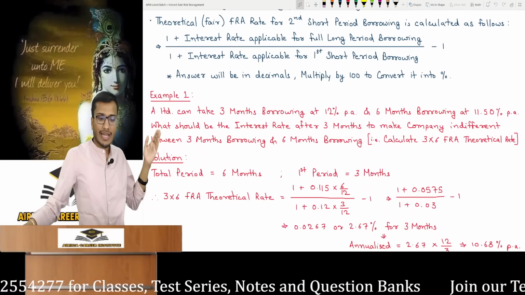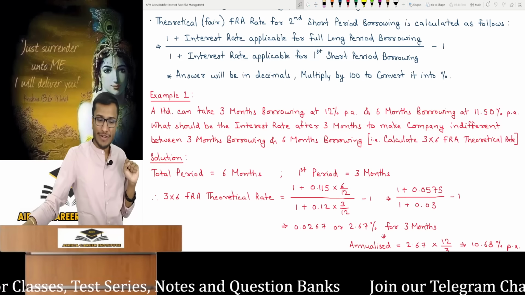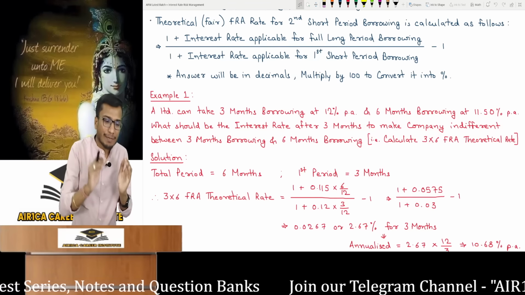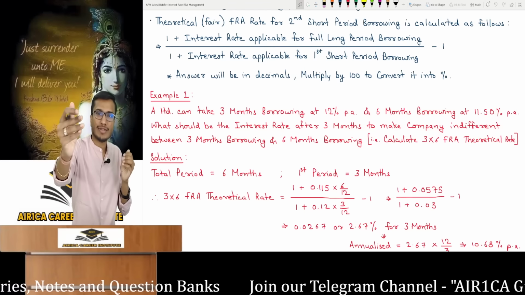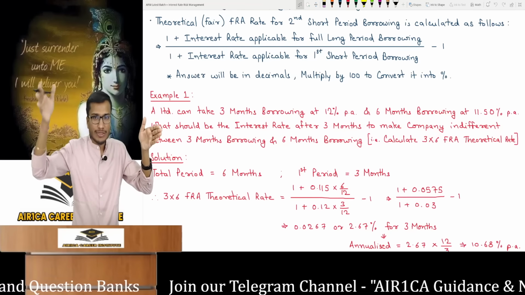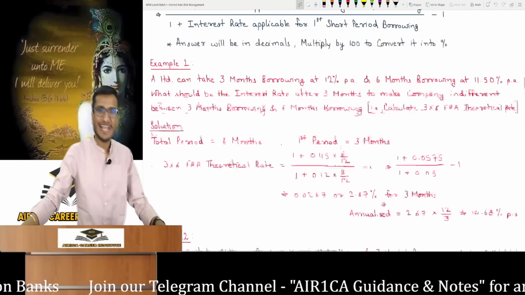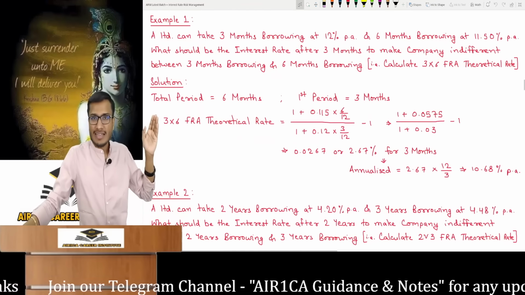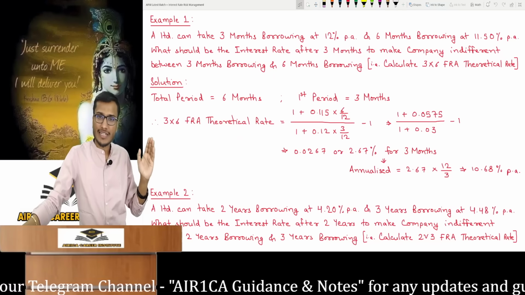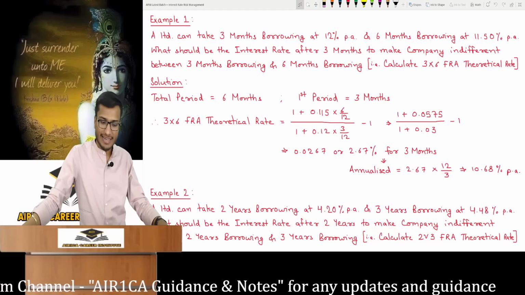It is adjusted. For example, a 3-month borrowing is available at 12% today, and 6-month at 11.5%. So tell me what should be the interest rate after 3 months, so the company remains indifferent when borrowing for 3 or for 6 months. The entire period is 6 months. The first and second short periods are 3 months each. So we'll find the theoretical rate of the 3 by 6 FRA. It's the same thing: 1 plus the interest rate for the full long period borrowing divided by 1 plus the first short period, minus 1, and we multiply by 12 by 3 to get it per annum.